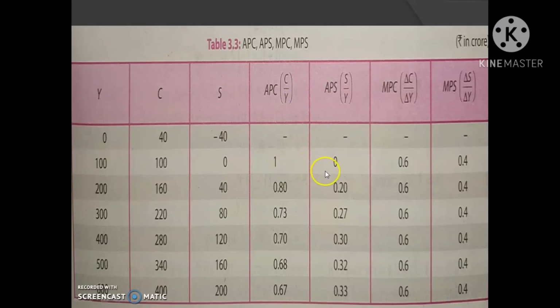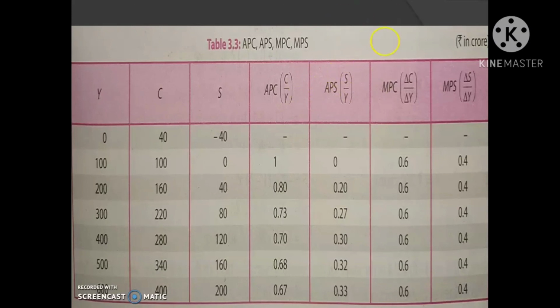That is 1 plus 0, 1. Then 0.80 plus 0.20, 1. Then 0.73 plus 0.27, it is 1. So if we add APC and APS, we will get 1.